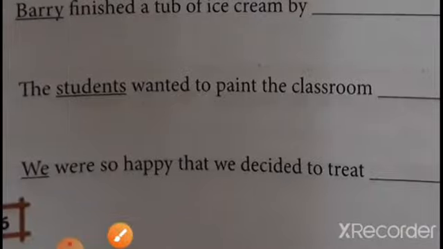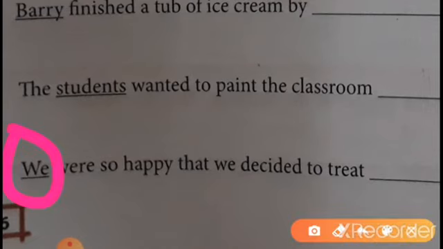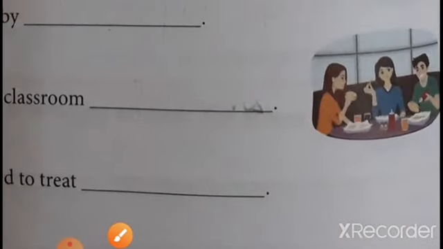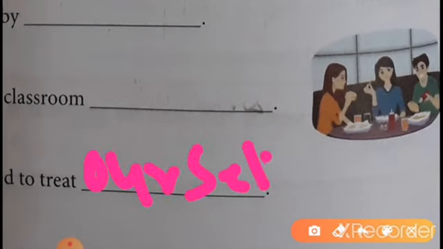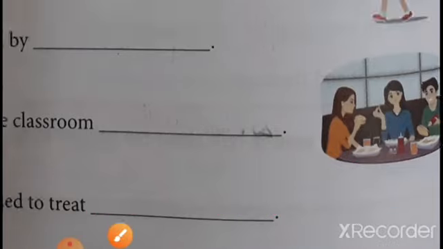We is plural, as I already told you in the personal pronouns as subject and object. It is first person plural, as a subject we use we. So it is plural, and we write ourselves, O-U-R-S-E-L-V-E-S. Got it?